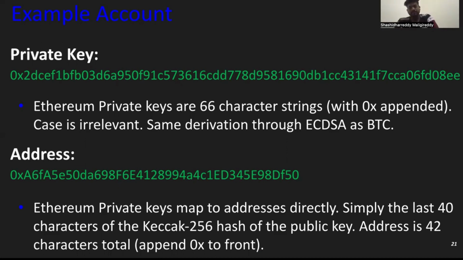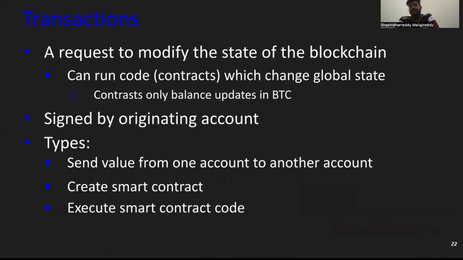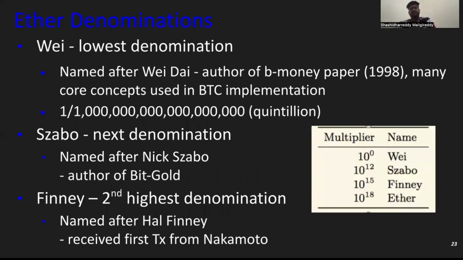Transactions. A transaction is a request to modify the state of the blockchain and can run code. In Ethereum it will run code which changes the global state. In BTC, the transactions are only balance updates signed by the original account. We can send Ethereum coins from one account to another account, create a smart contract, and execute a smart contract. We can do all this in Ethereum.